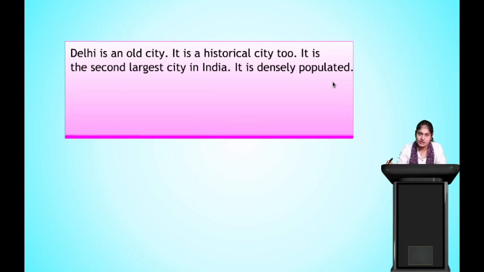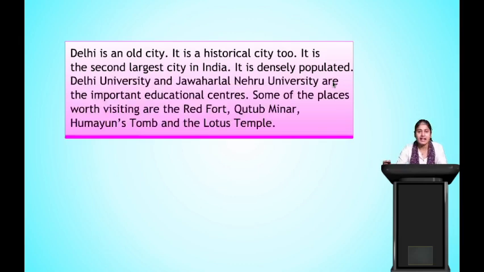Delhi is an old city. It is a historical city too. It is the second largest city in India. It is densely populated. Delhi University and Jawaharlal Nehru University are the important educational centers. Some of the places worth visiting are Red Fort, Qutub Minar, Humayun's Tomb and the Lotus Temple. Correct?